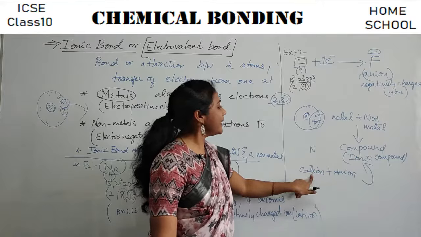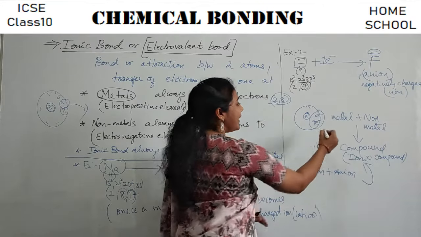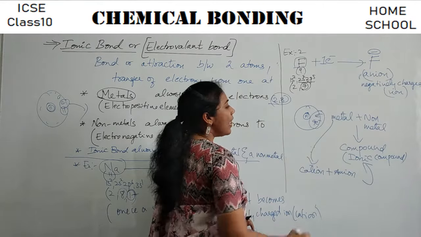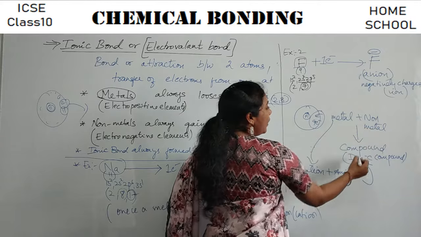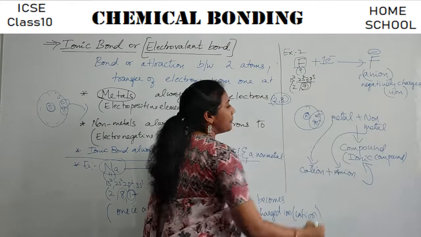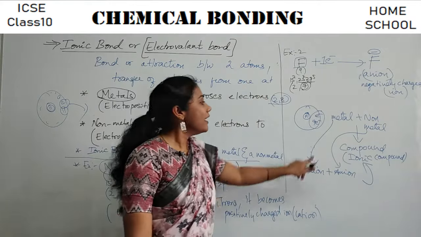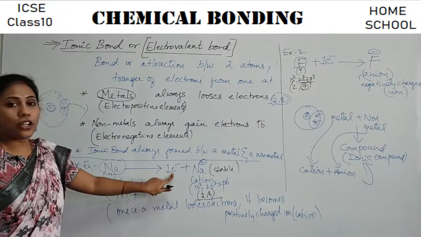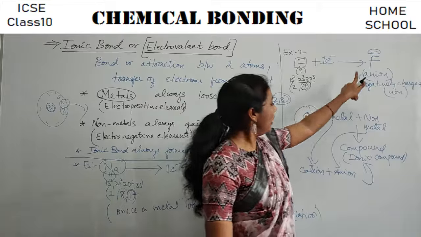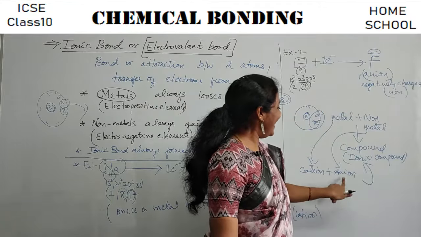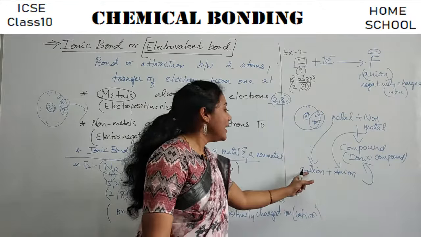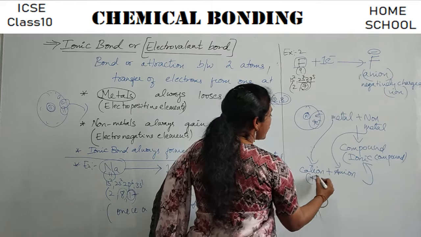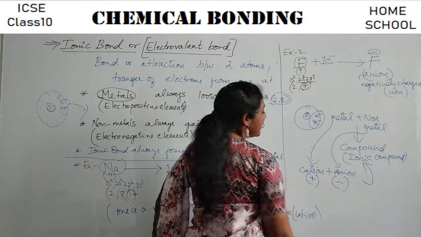So how did you get the cation? You got the cation from a metal, when the metal lost an electron. How did you get the anion? You got the anion from a non-metal, when the non-metal gained an electron. Now, a cation is positively charged, an anion is negatively charged.